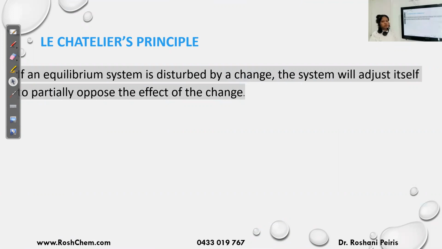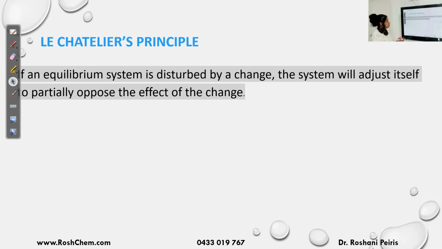Now, what is equilibrium? Equilibrium is when, in a reversible reaction, the forward and the backward reactions are happening at the same rate. So we say the reaction is at equilibrium. So you have a reversible reaction in a closed system, and when the forward and the backward reaction rates are equal, you say the reaction is at equilibrium.